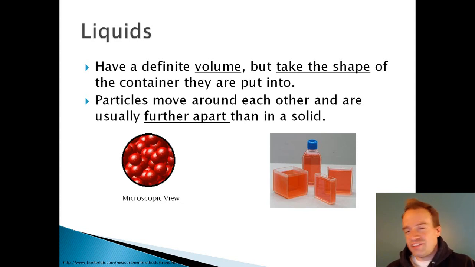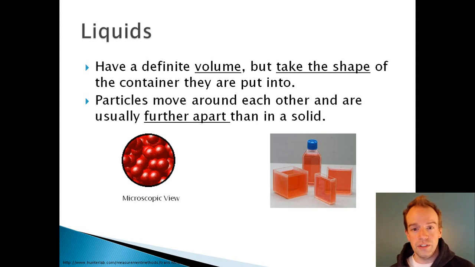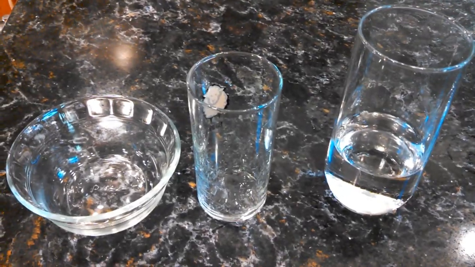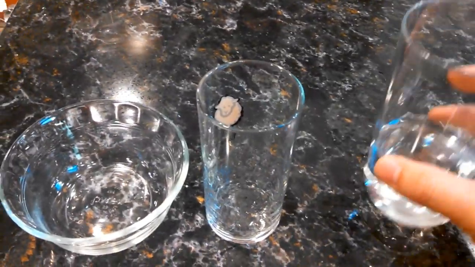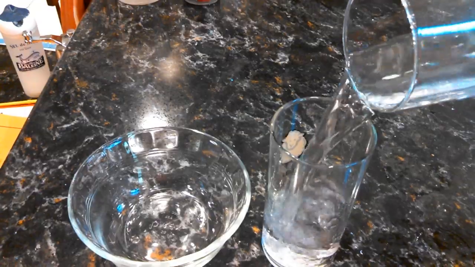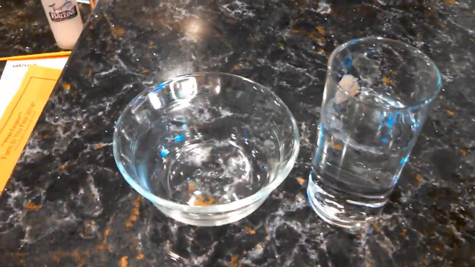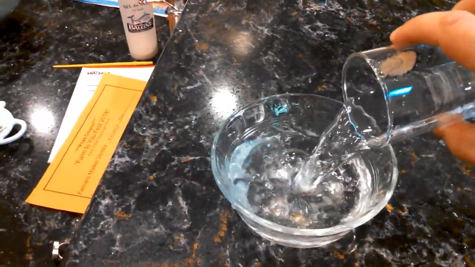Liquids have a definite volume, but they'll take the shape of the container that you put them into. So these move around each other, they have more kinetic energy, they're moving a little faster, and they're also a little further apart than in a solid. That ice is now melted. We can take it, and it will take the shape of whatever container we place it into.